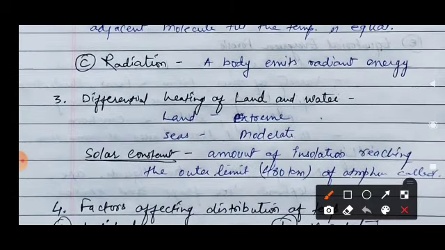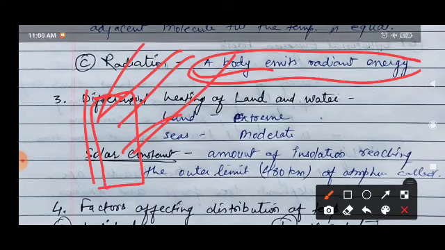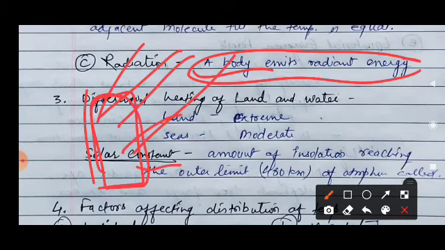And radiation is when a body emits radiant energy. For example, in cities we feel it is very hot, but in villages it is cooler. Why? Because the buildings get heated in the daytime, and during the night they release the energy. This is called radiating.